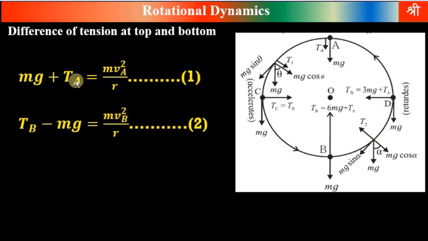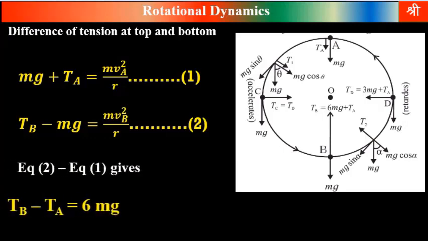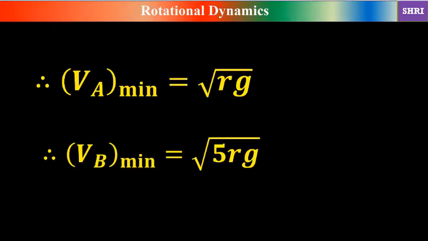Now subtract equation 1 from equation 2 to obtain the difference of tension at top and bottom position. Equation 2 minus equation 1, and by keeping the values of VA and VB, which we have already derived as minimum velocities at point A and at point B. Value of VA, minimum velocity at point A, is given by VA equal to under root rg, while minimum velocity at point B, VB, is equal to under root 5 rg.